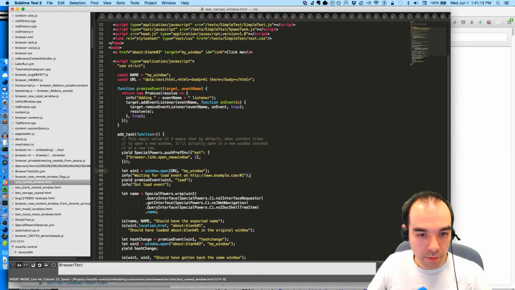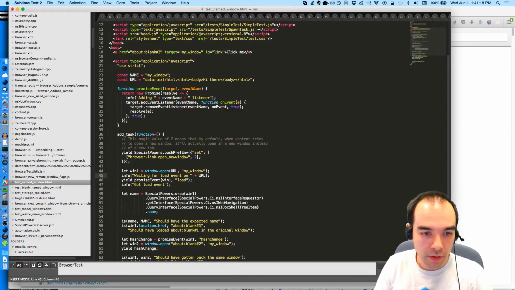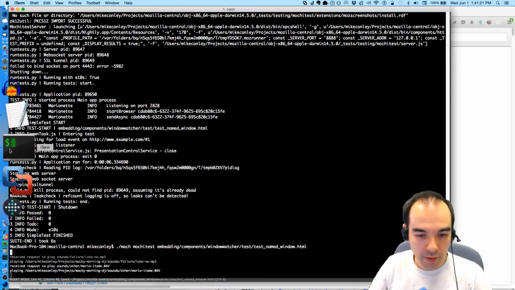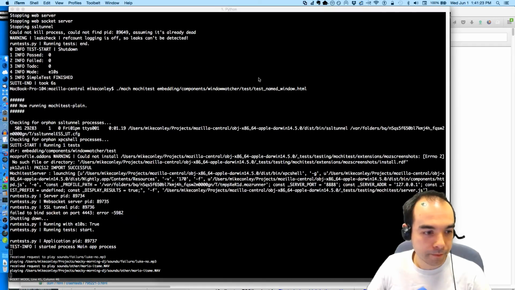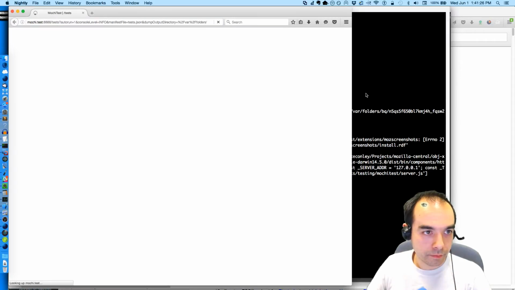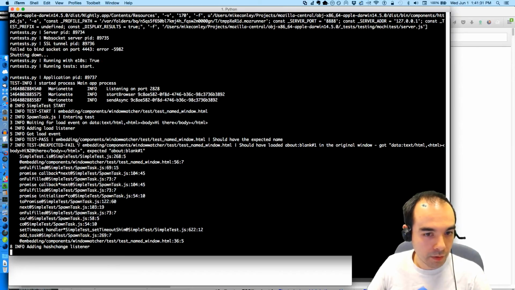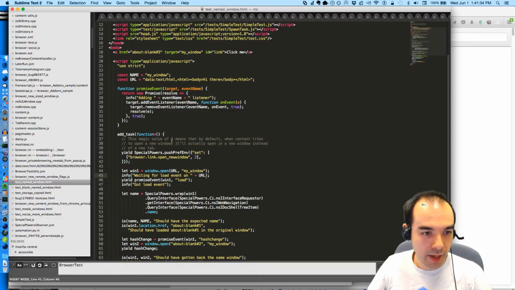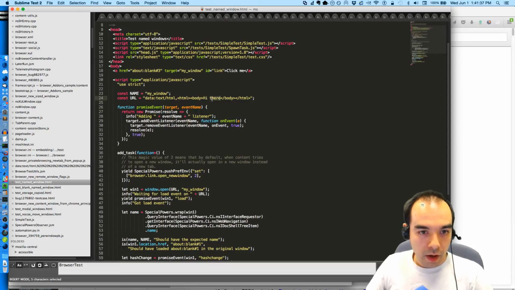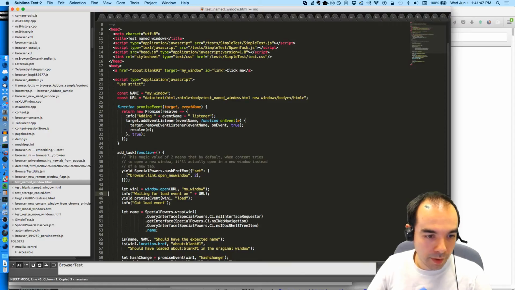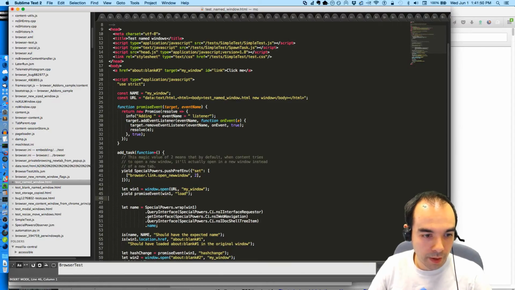So if we use URL, my window waiting for load event on URL, let's see if we get the load event there. Yes, we got the load event. Okay, so we can use that as our test, test named window.html new window. So we open the window, we wait for the load event, and we get the load event.